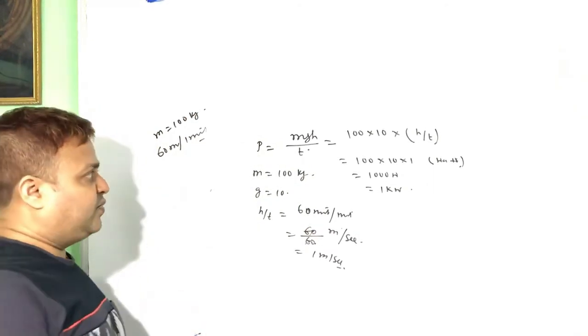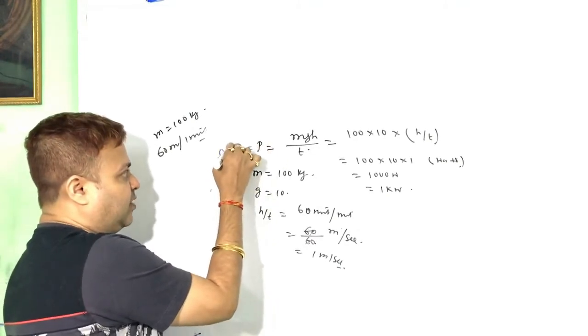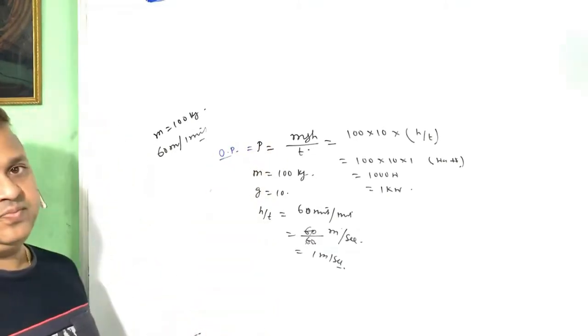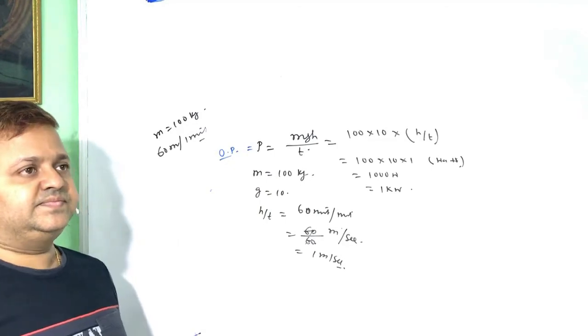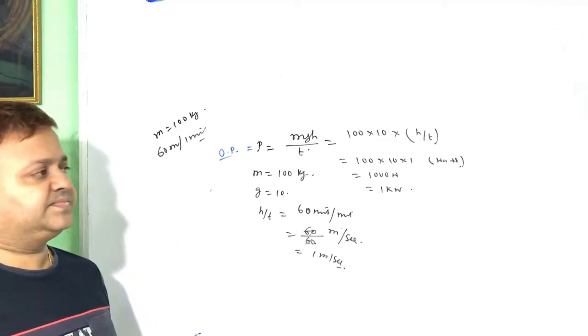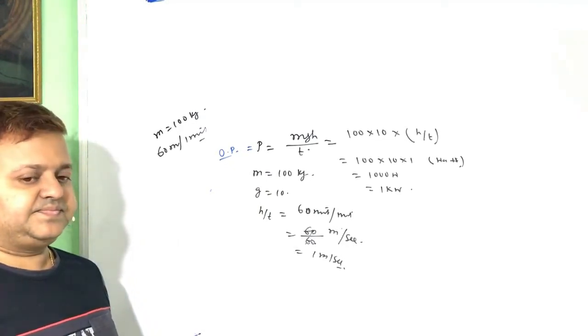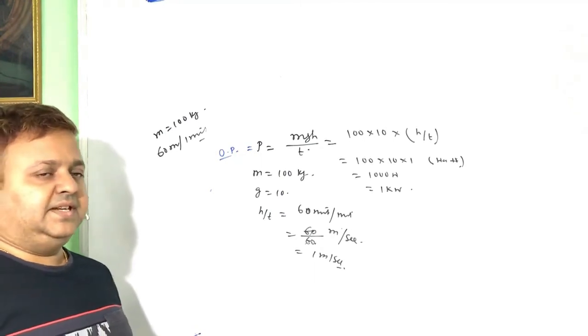And this is known as the output power. That means the power obtained from the machine is called the output power.